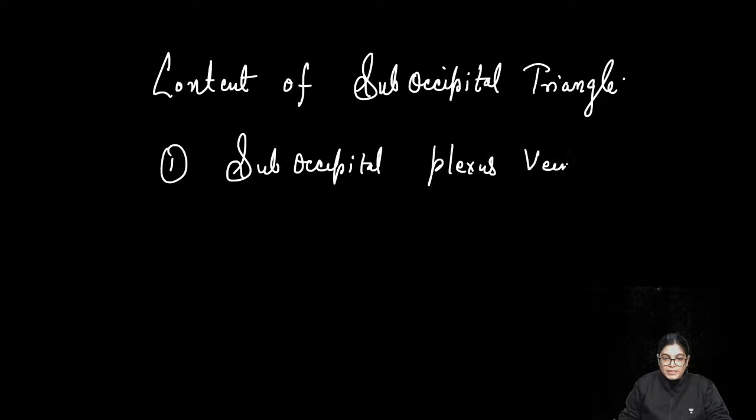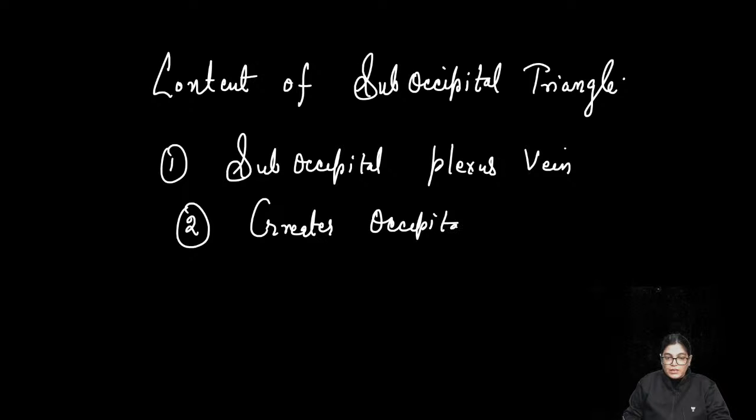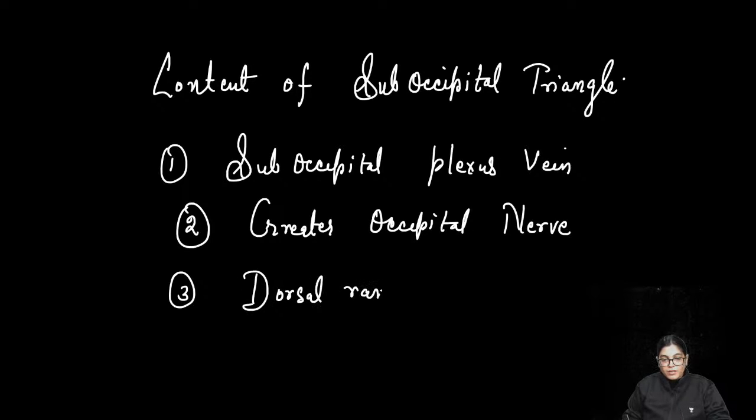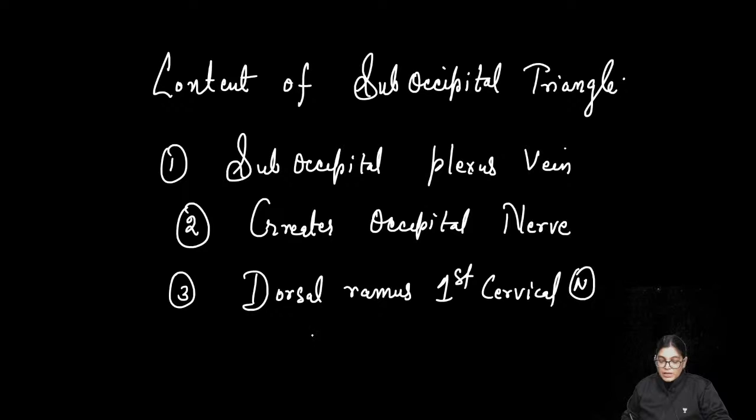It also has the greater occipital nerve, and one of the most important contents here is the dorsal ramus of the first cervical nerve, and a specific term is given to the dorsal ramus of the first cervical nerve, it is called the suboccipital nerve.